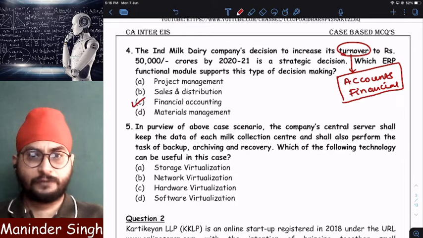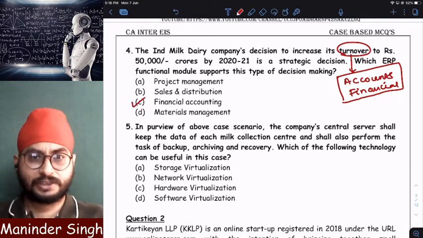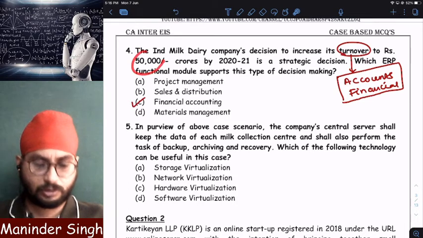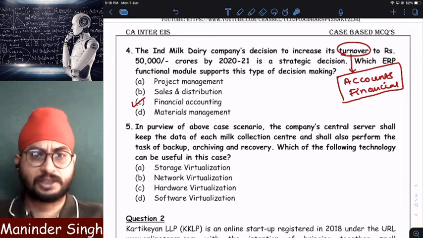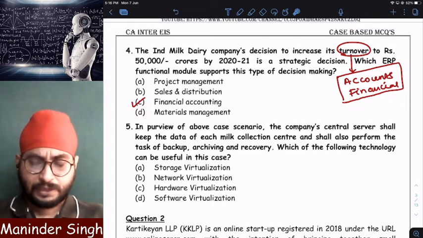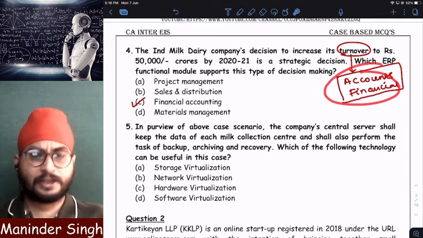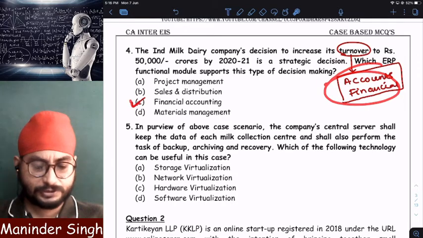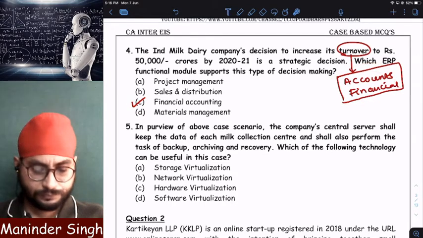So if I want to verify whether my sales or turnover are 50,000 crores or not, where do I go and check? Financial accounts. I should go to P&L account. In P&L account, revenue from operations will be there. Check that. And where will I show revenue from operations? Financial accounts. That is why answer will be financial accounting module.